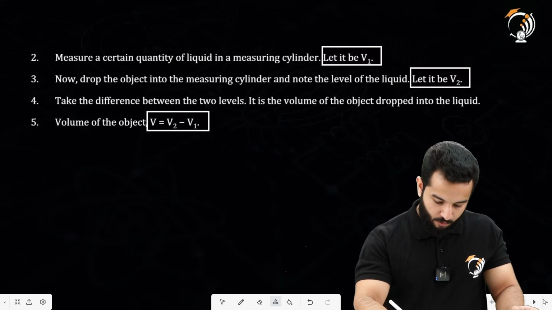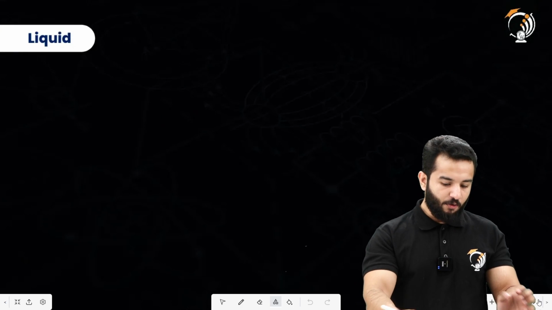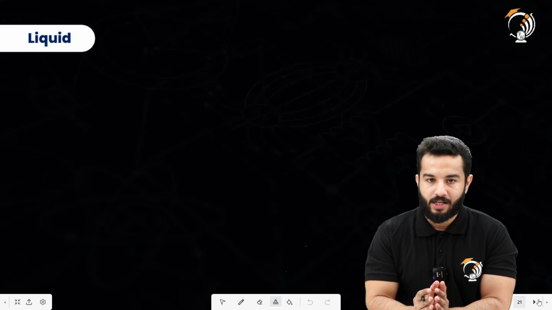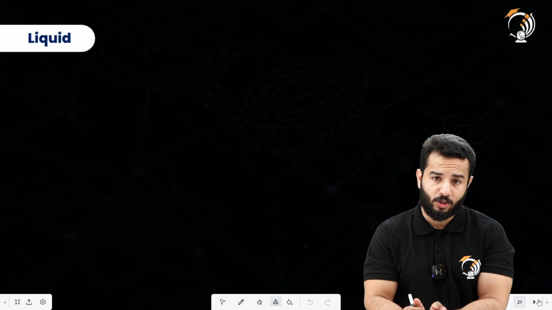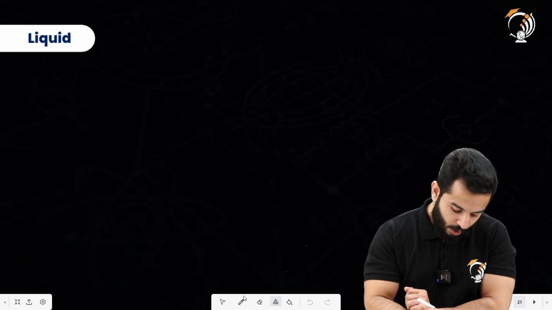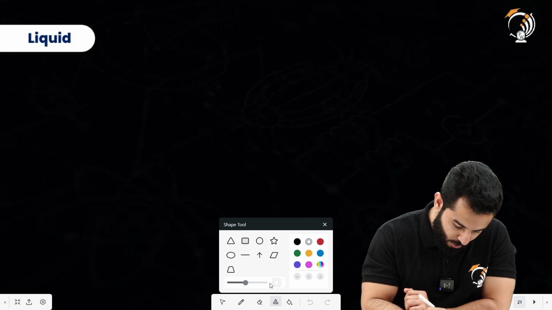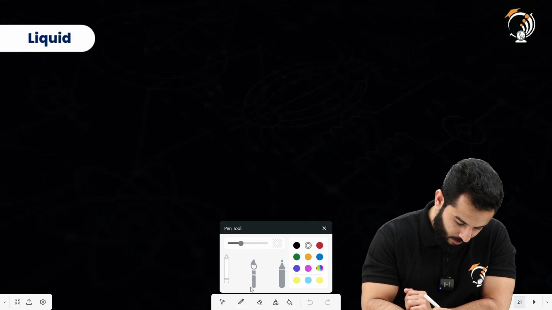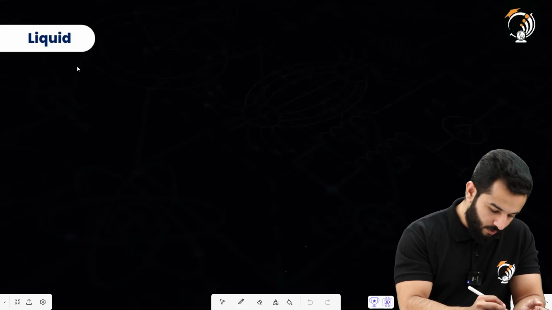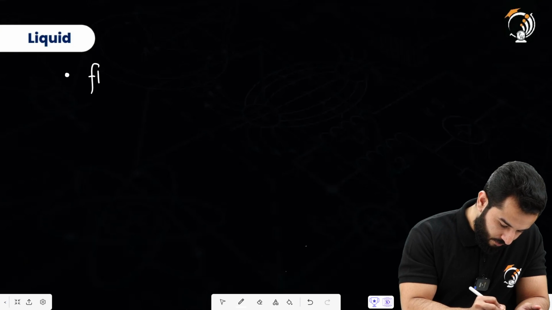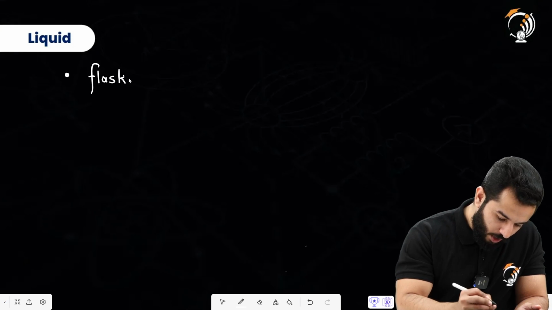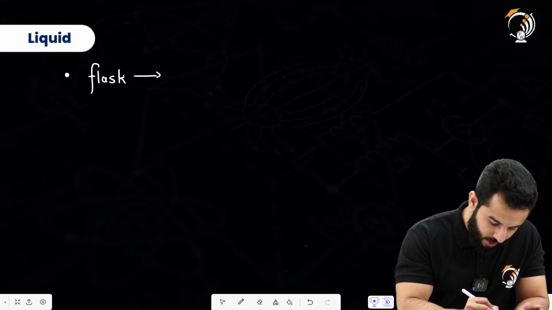All right. Moving on to the next part. If you have got a liquid whose density you want to find out, what you can do is, let's suppose that you have got a container, first you have got a flask into which you are going to pour the liquid.